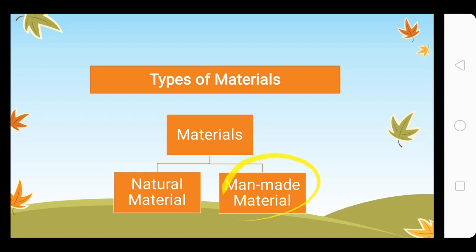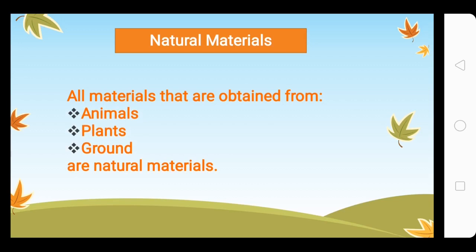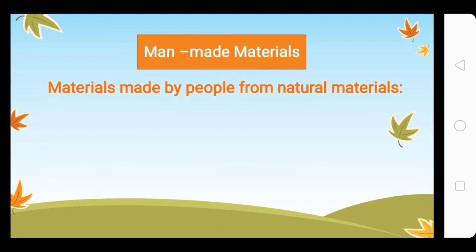Now the second type of material that we have is man-made material. You should know that there are always two types of material. One is natural material, that is made by Allah or made by nature. And the second is the type that is made by us humans. Natural materials are all materials that are obtained from animals, plants or ground. We have already studied this. Now man-made materials are materials made by people from natural materials.